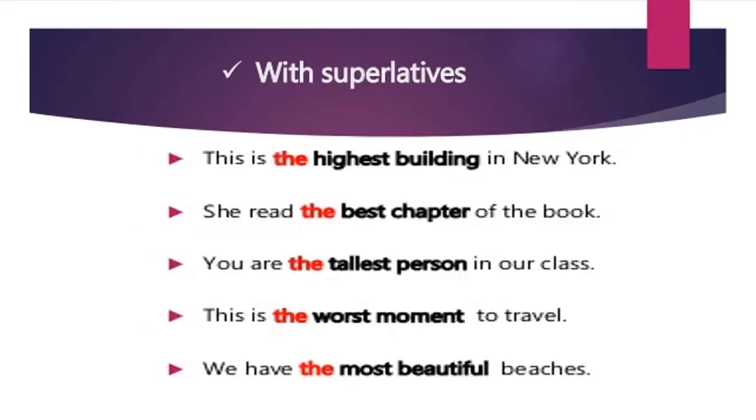We also use the definite article the when we talk about superlative degrees of adjectives. An adjective has 3 degrees we have already learned: positive, comparative and superlative. The article the is used with superlative adjectives. This is the highest building in New York.